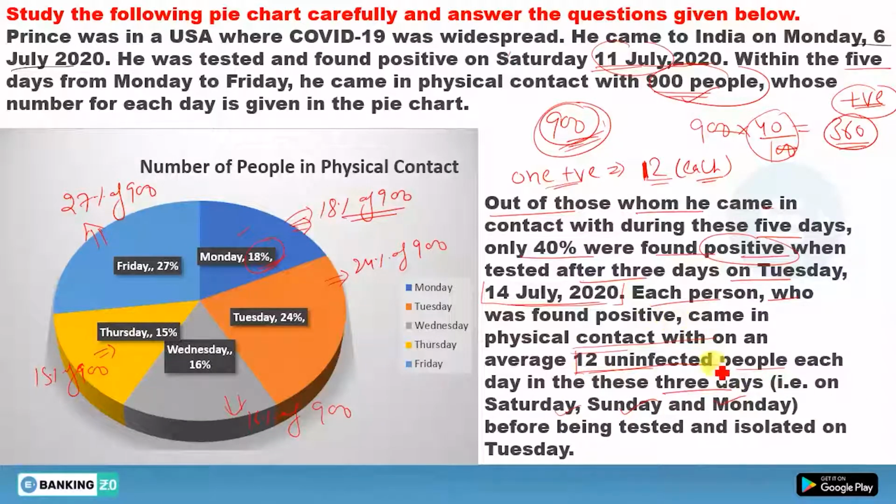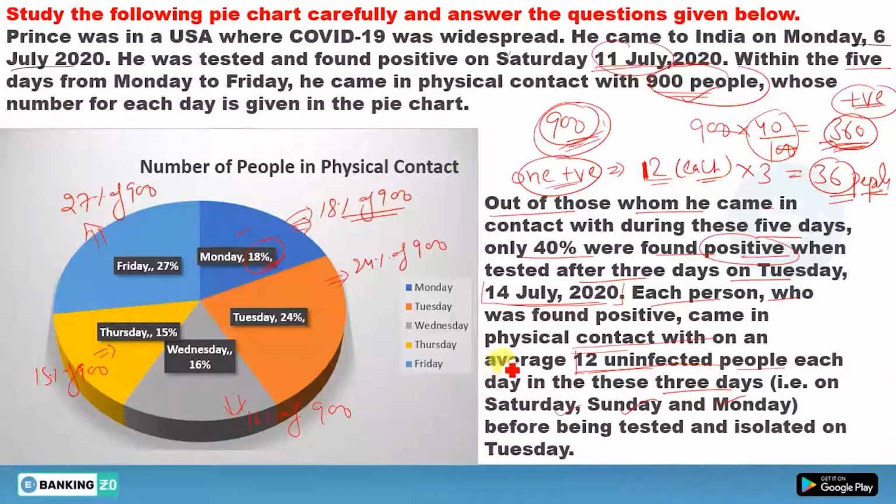So in 3 days, how many people could one person have contacted? There are 12 in one day. Now in 3 days, he will contact 36 people. I hope this concept is clear. If one positive person contacts 12 people in one day, then in 3 days he will contact 36 people. Now there are 360 positive people. Clear? There are 360 positive people.